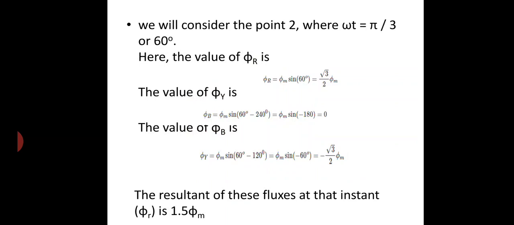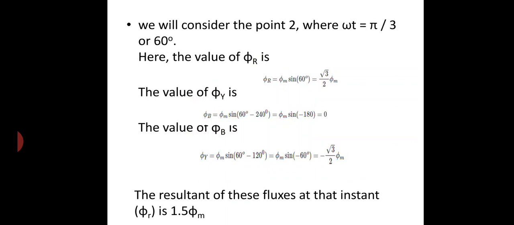You have the three sets of equations for phi r, phi y and phi b in terms of sin omega t. Phi r is equal to phi m sin omega t, phi y is equal to phi m sin(omega t minus 120 degrees), and phi b is equal to phi m sin(omega t minus 240 degrees).